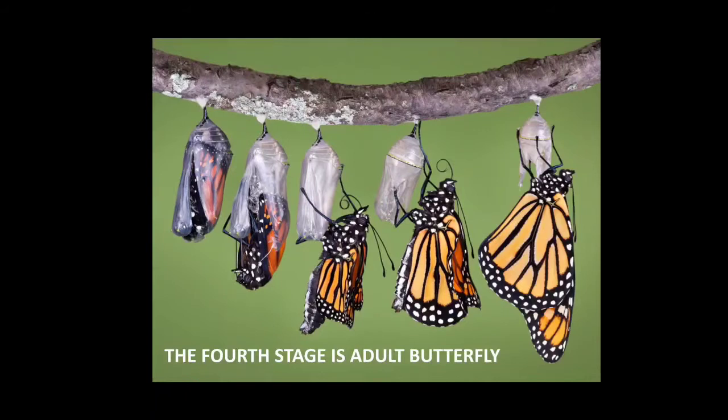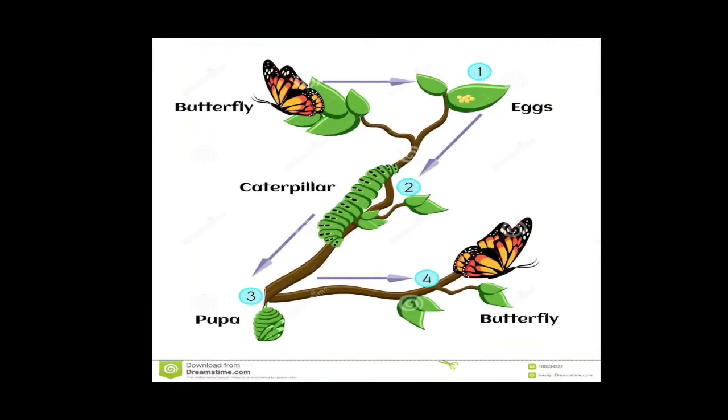As you can see in the picture also, the butterfly breaks the case and a beautiful butterfly comes out. See, in the first one, the butterfly is almost breaking the case. In the second one, the butterfly is coming out. In the third one, the butterfly has almost come out of that case, and that case is called as cocoon. In the fourth one, the butterfly has come out, but its one leg is still stuck in the cocoon. And in the last one, the butterfly has completely broken the case and it has come out. So if I ask you, tell me about the life cycle of a butterfly, what will you say?